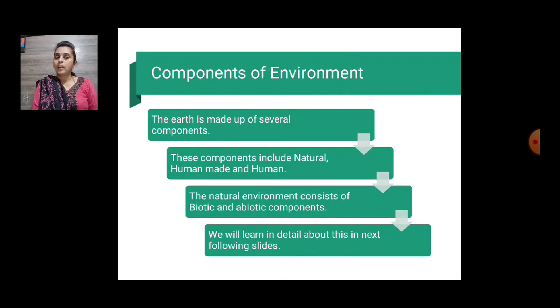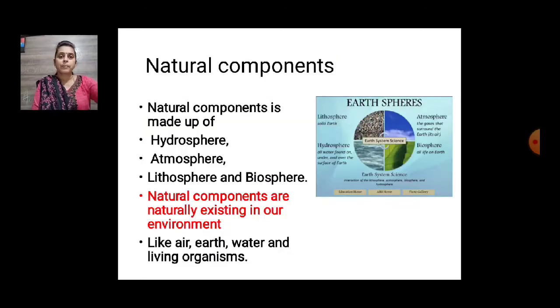The natural environment consists of biotic and abiotic components. You already know this from your EVS as well as science subject. We will learn in detail about this in the following slides.